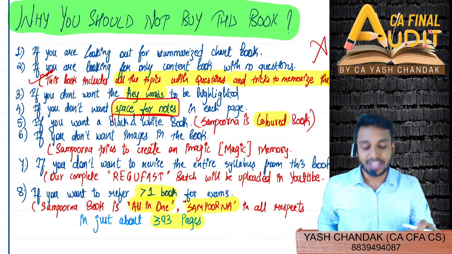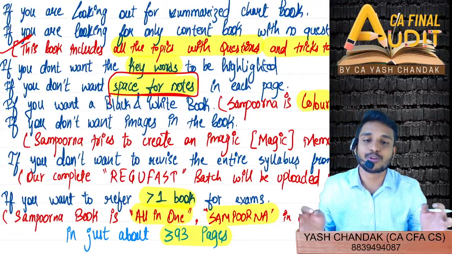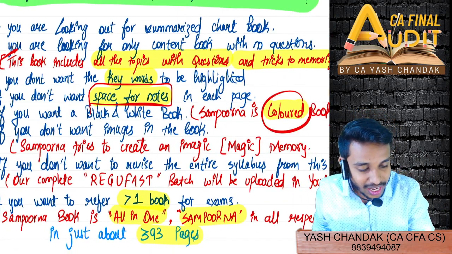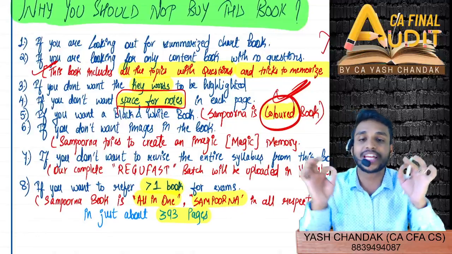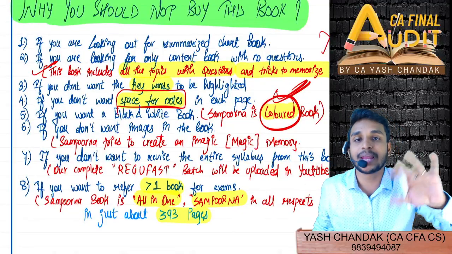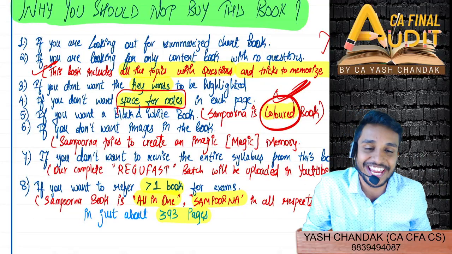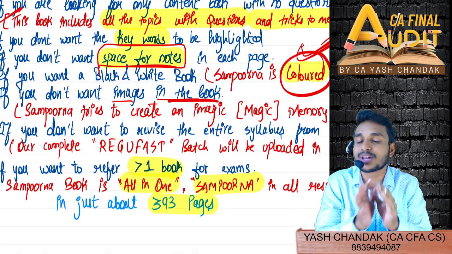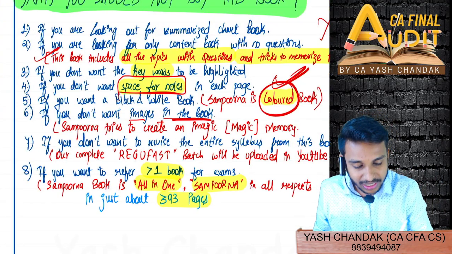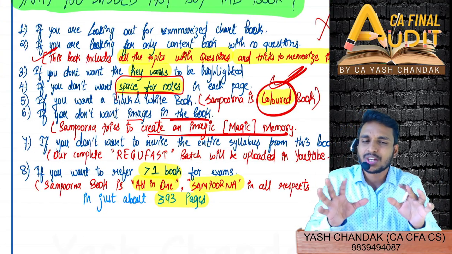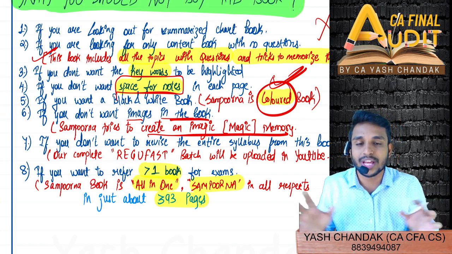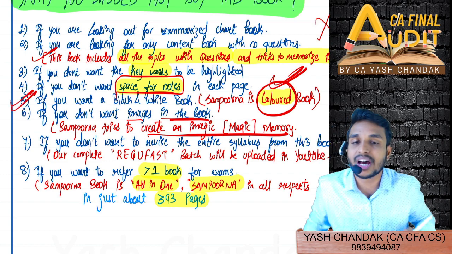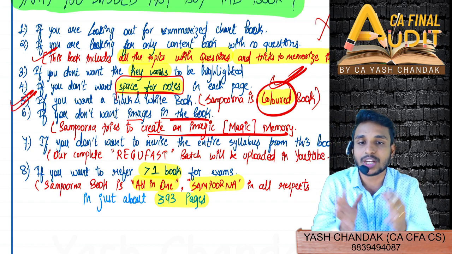Now the next important one, if you want a black and white book, then again I'm really sorry, because Sampoorna is a colored book. It's a really colorful book which will help you retain the topic, unlike black and white. If you really want black and white, then Sampoorna is again not for you. If you don't want images in the book, then again, I told you Sampoorna tries to create an imagic memory, so just don't mistake Sampoorna. I was just telling you that Sampoorna tried a lot of different things, so don't mistake her for all this. If you really want black and white, if you don't want images.